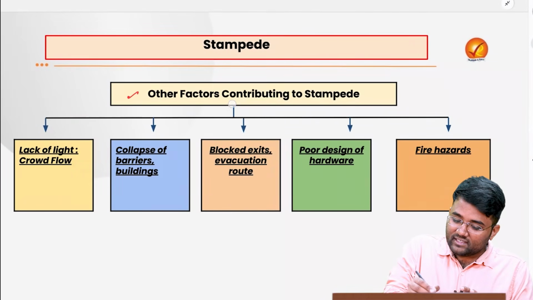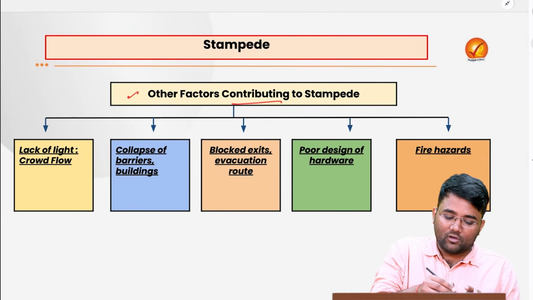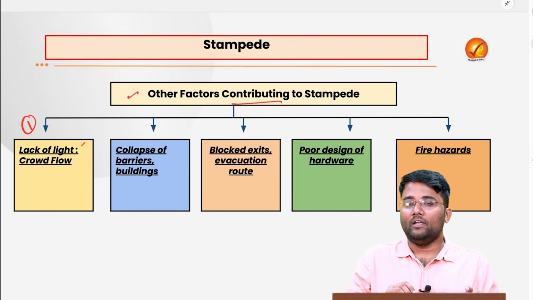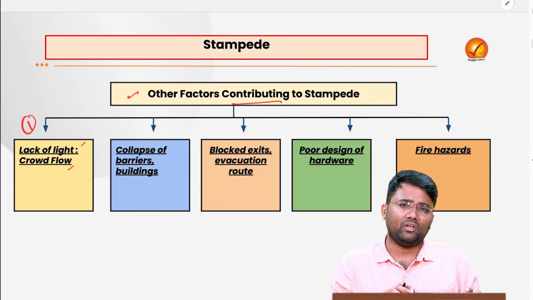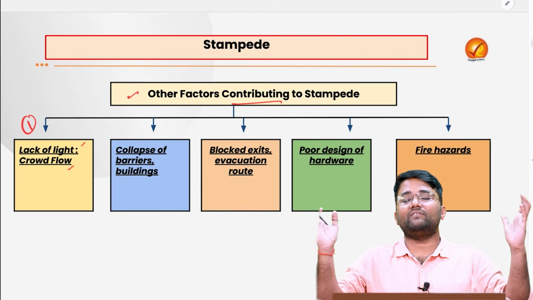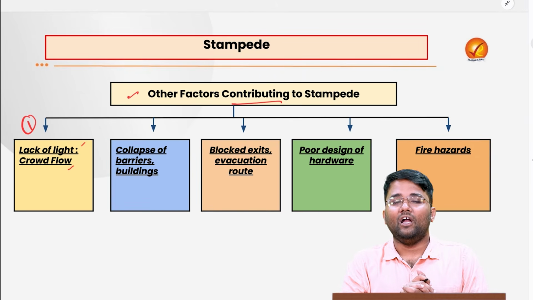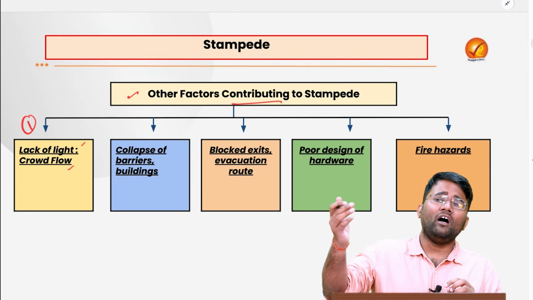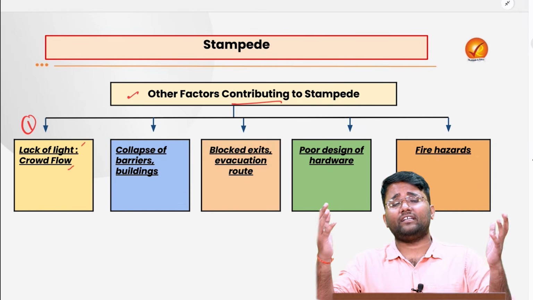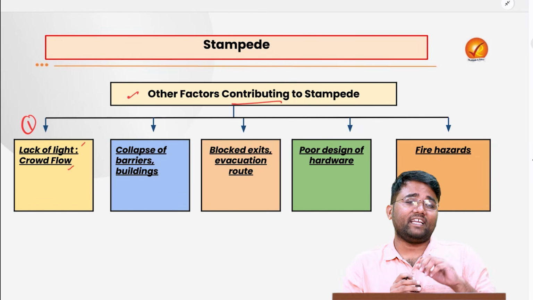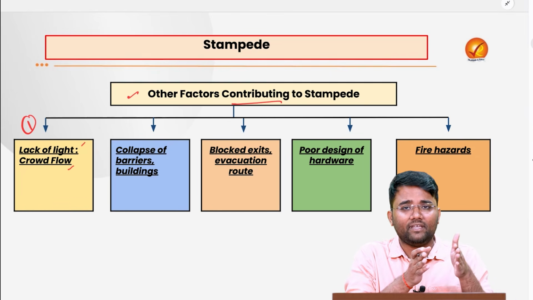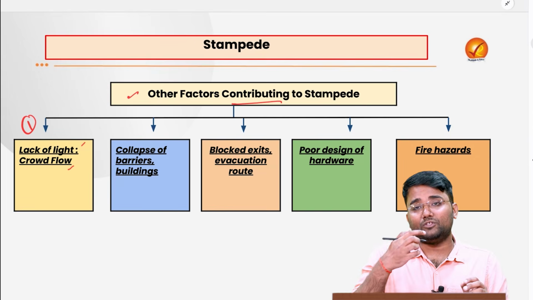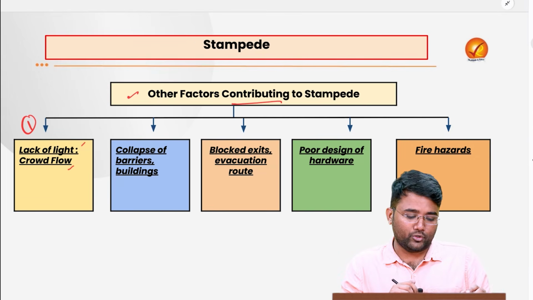Now, the other factors contributing to a stampede. First of all, the lack of light impacts the crowd flow. For example, if electricity failures happen, or if the lights are dimmed to give a vibe in a particular hall, music show or fest that is organized, then people find it very difficult to move in an orderly manner, and that might contribute to a stampede.